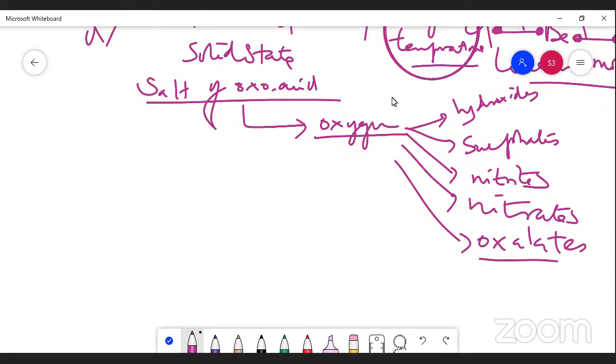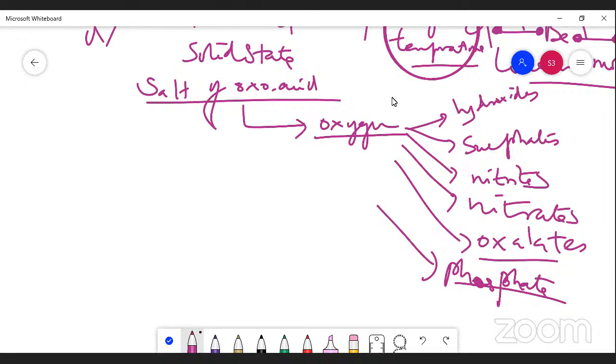Especially we are going to study phosphate, calcium phosphate, which is a fertilizer. You know that. We should understand this concept here: oxalate, phosphate, nitrates, nitrites, sulfates, hydroxides. These are all salts of oxoacids.